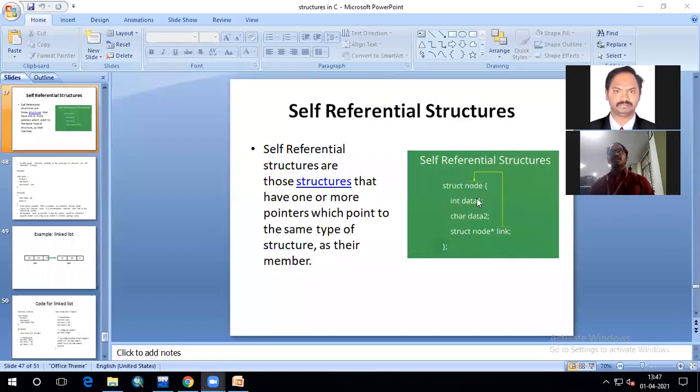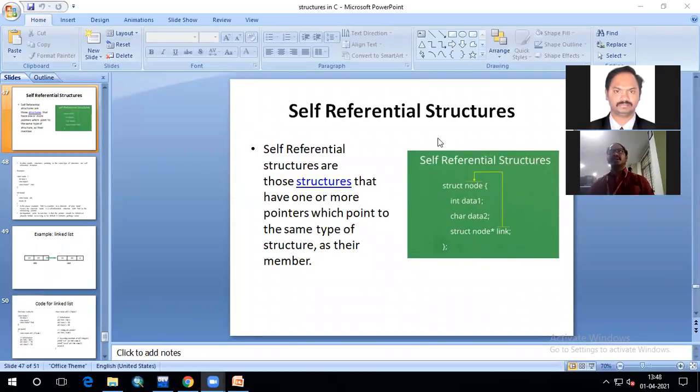So a structure is said to be self-referential whenever the structure contains a pointer variable as a member, which is also of the same type as that structure. The pointer variable of the same structure type is defined as a member of the structure. You can see here there are three members in the struct node: integer data 1, character data 2, and struct node pointer link.